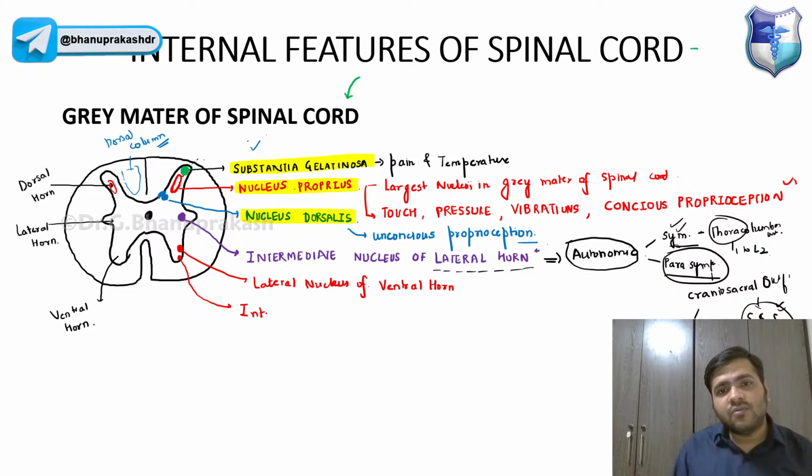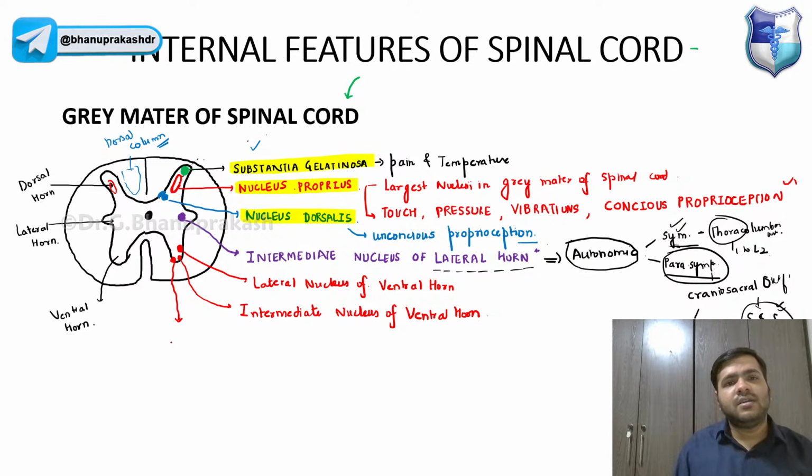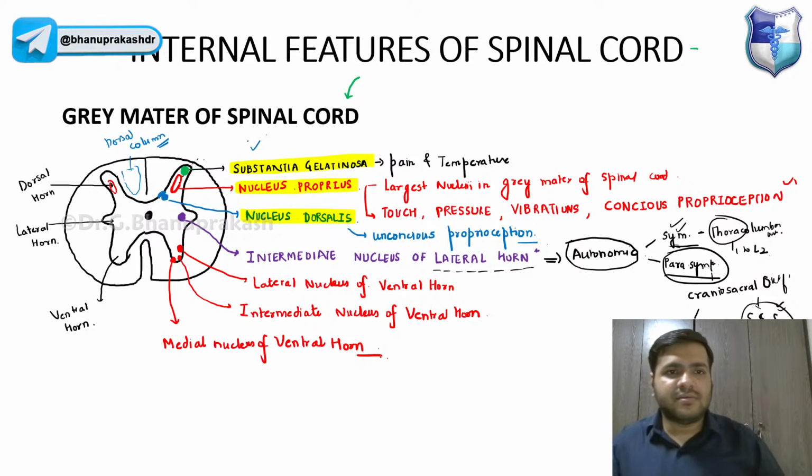And anteriorly, since it's closer to the midline, guys, I will say it is the medial nucleus of the ventral horn.